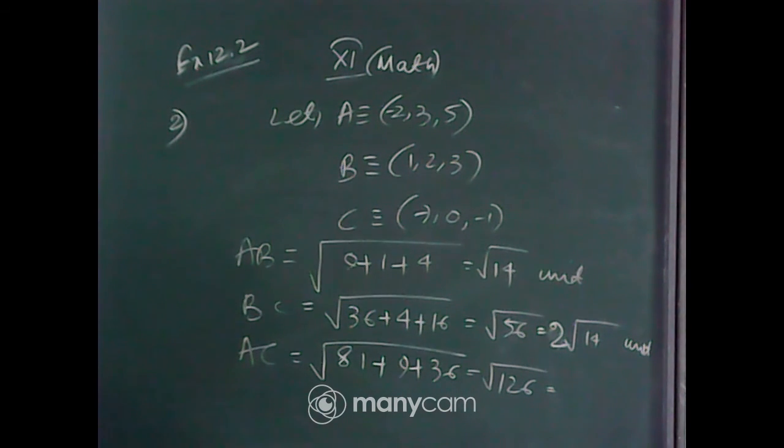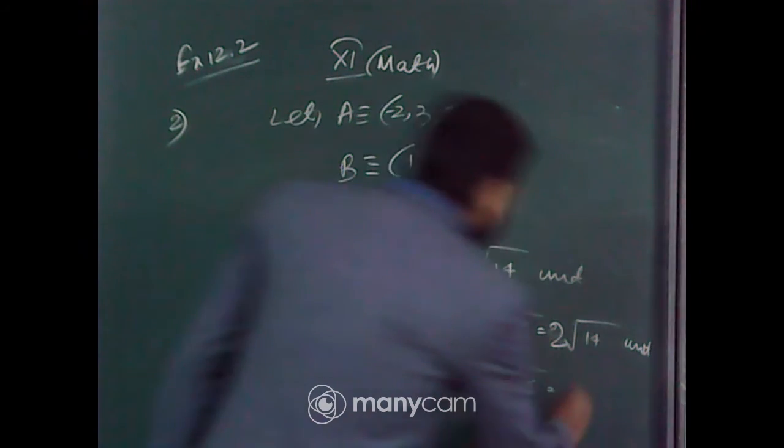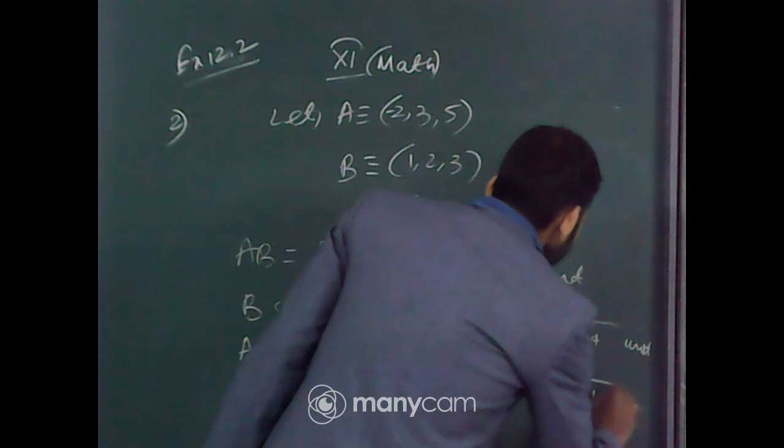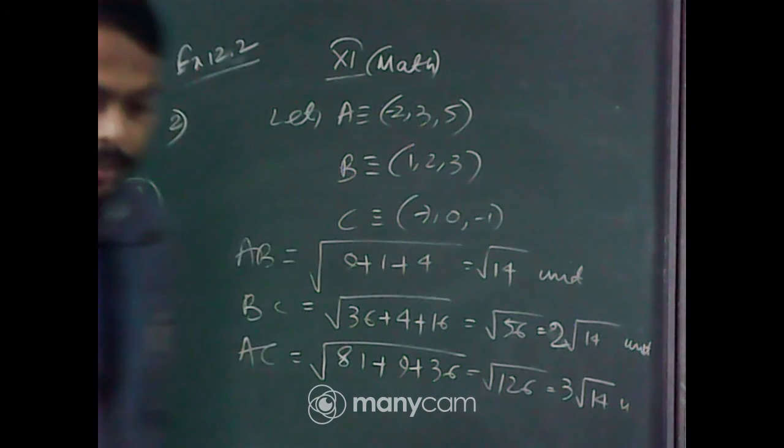Now AC. Is it 3 root 14 unit? 126 means 14 into 9. That means it is 3 root 14, isn't it?